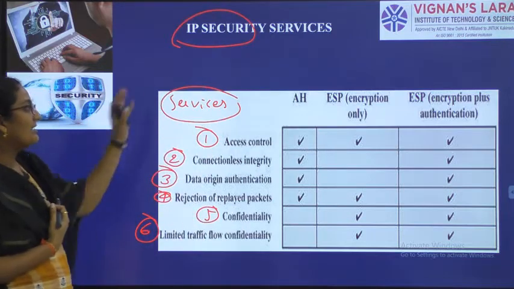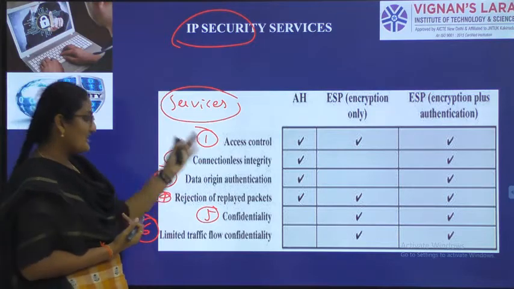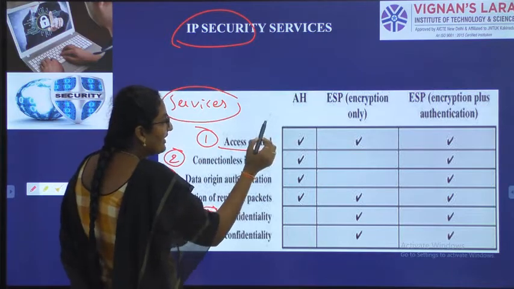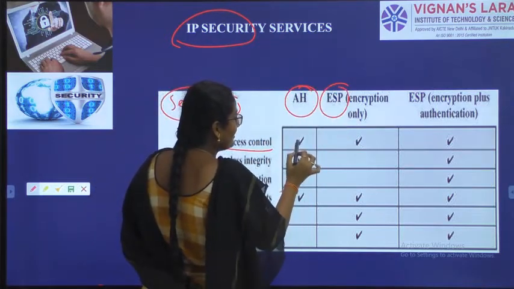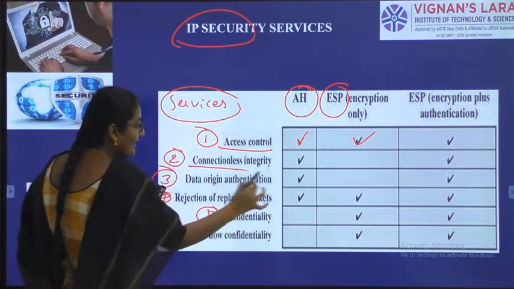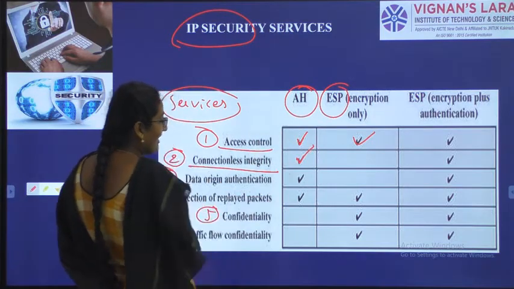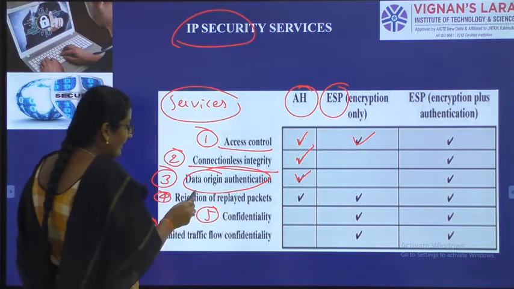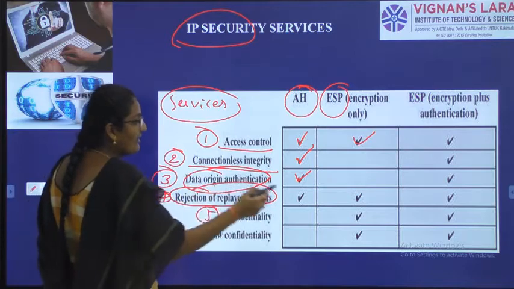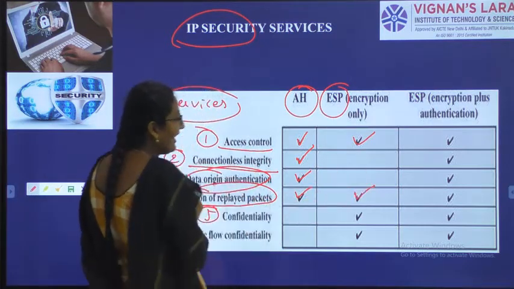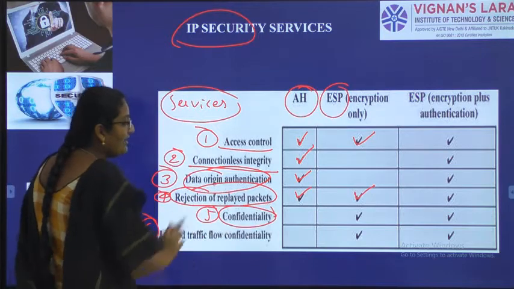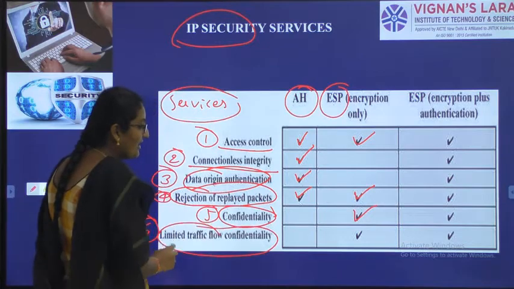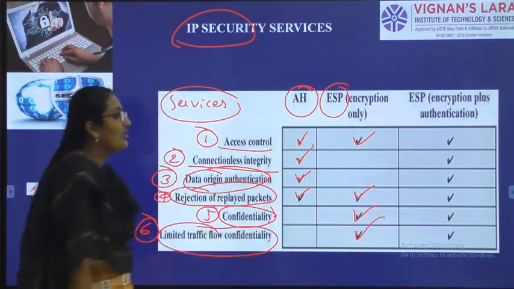Now, authentication header and encapsulating security payload are responsible for these services. Access control is provided by both authentication header and encapsulating security payload. Connectionless integrity is provided only by authentication header. Data origin authentication is provided only by authentication header. Rejection of replayed packets is provided by both. Confidentiality is provided only by encapsulating security payload. Limited traffic flow confidentiality is provided only by encapsulating security payload.